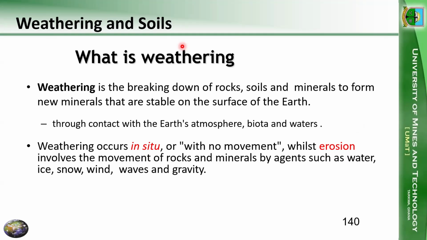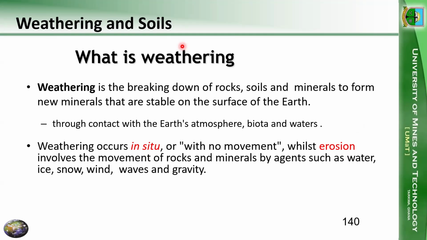Whilst erosion involves the movement of rocks and minerals by agents such as water, ice, snow, wind, waves, and gravity. Weathering is the action by which we have the breakdown of the rock.